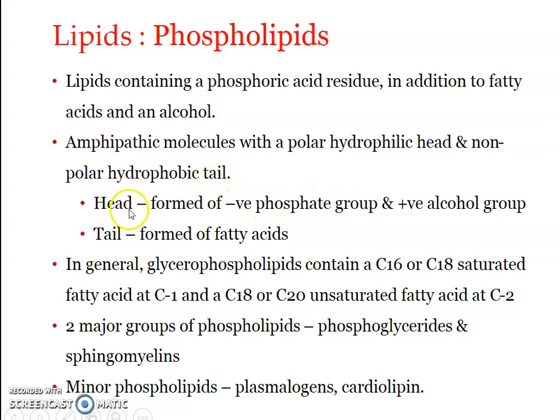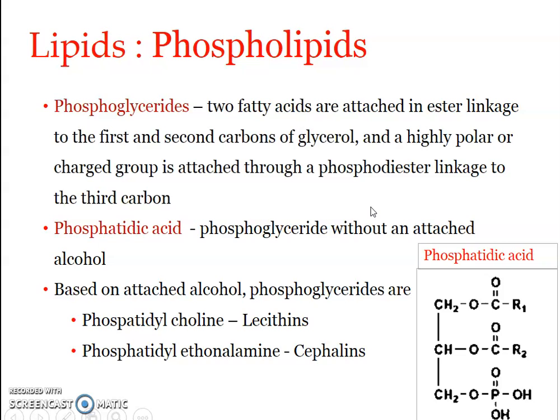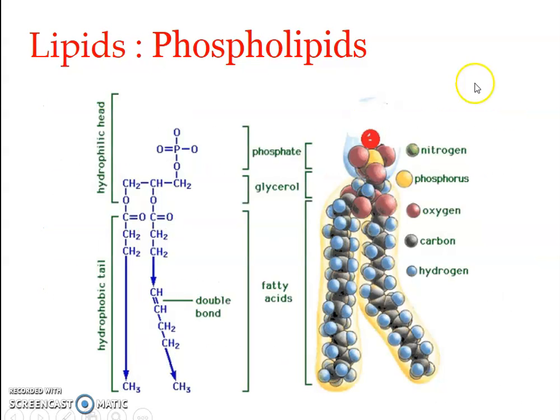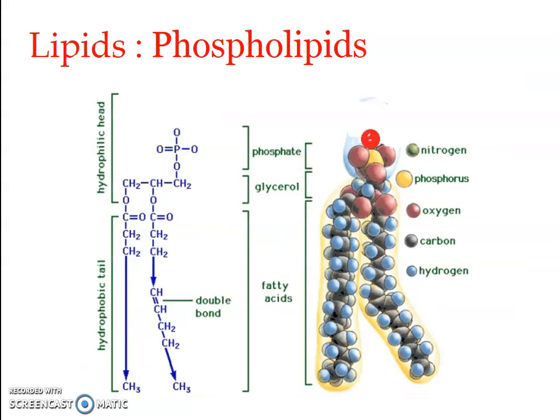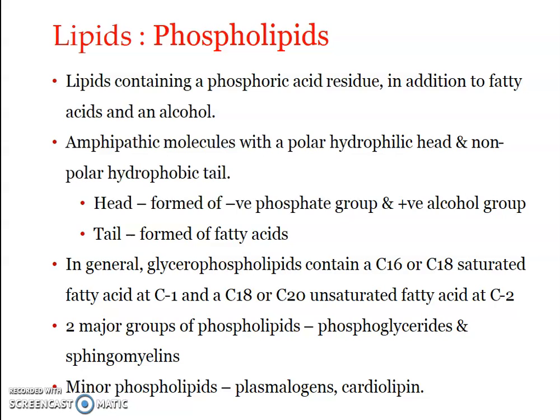The head, or the hydrophilic region end, is formed of a negatively charged phosphate group. You can see here it is actually O minus, these are negatively charged. So the hydrophilic head is formed of a negatively charged phosphate group and a positively charged alcohol.